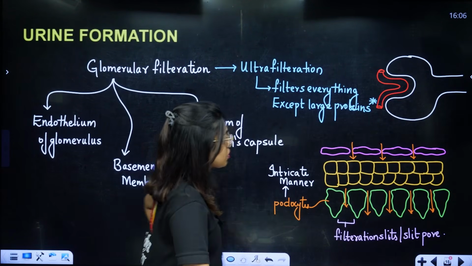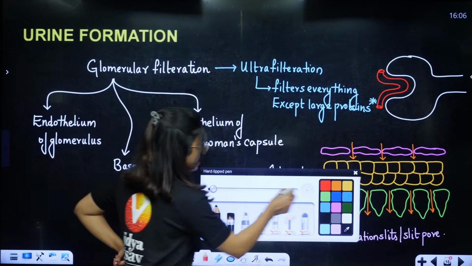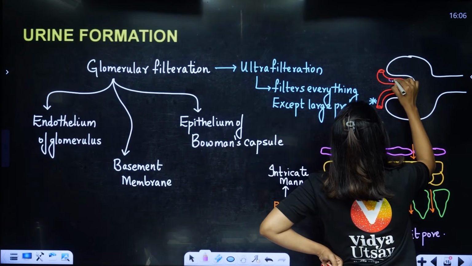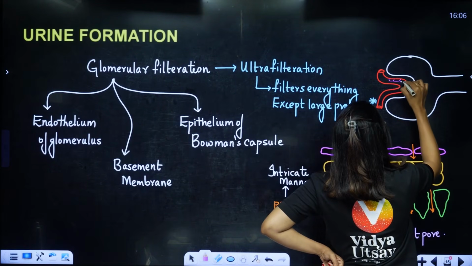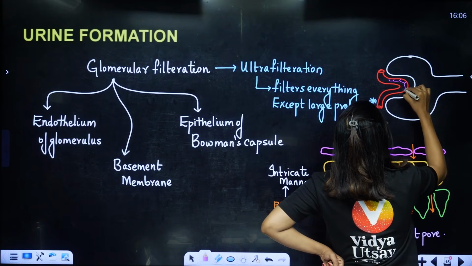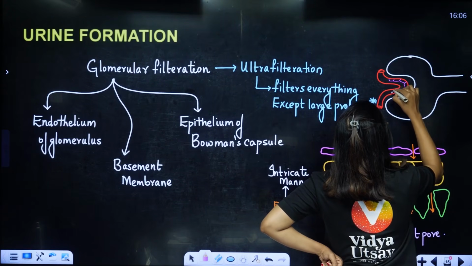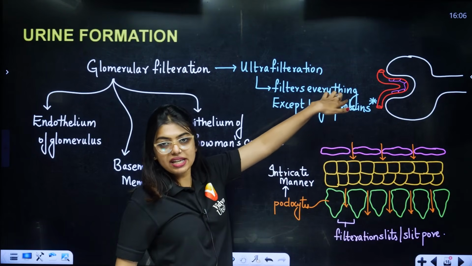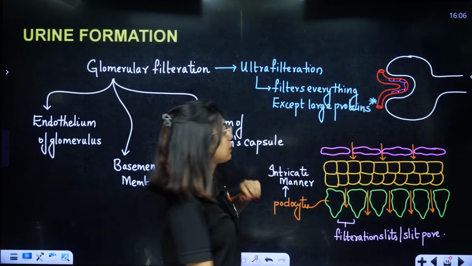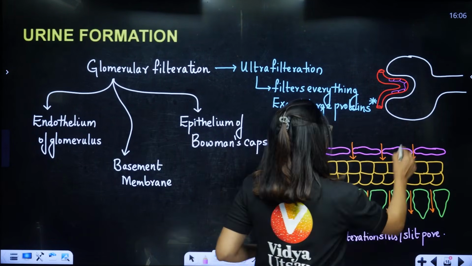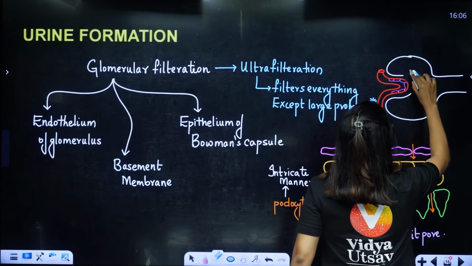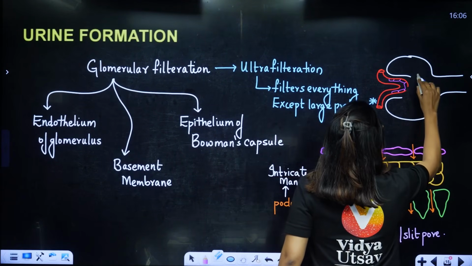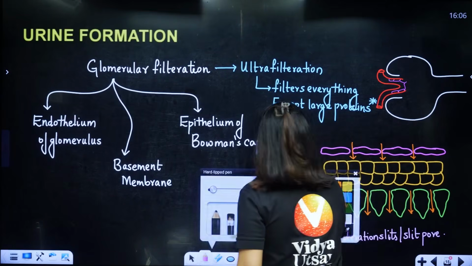On the glomerulus, the first layer is going to be there, that is the endothelium. Like this, endothelial cells are going to be present. Through the endothelium it comes to the basement membrane, and the space is the basement membrane. After that, on the Bowman's capsule, students, there are certain types of cells. Let me erase this, I have to draw that again.